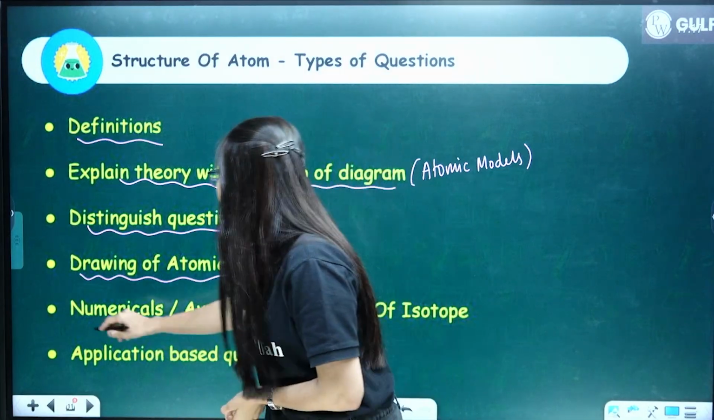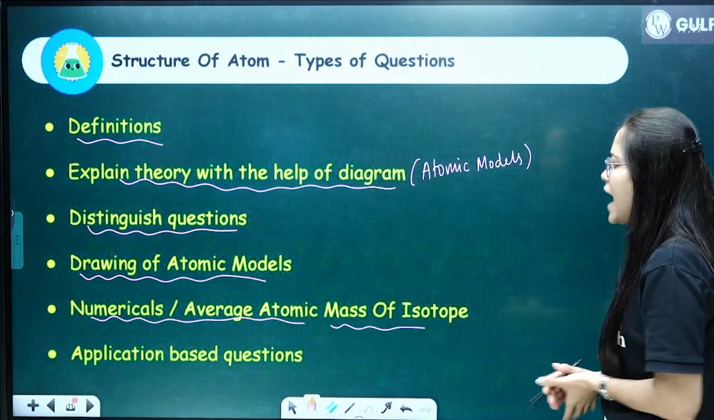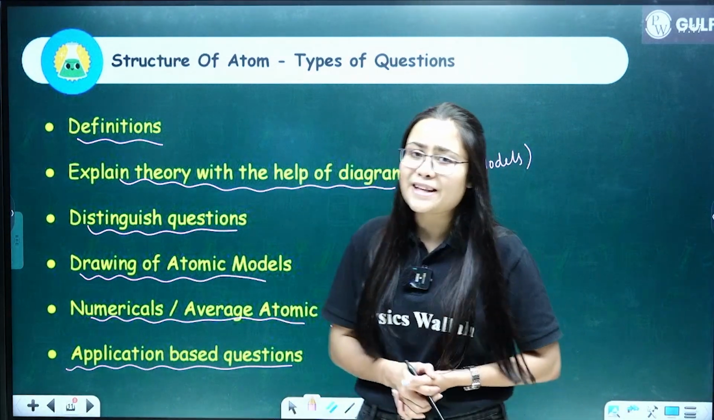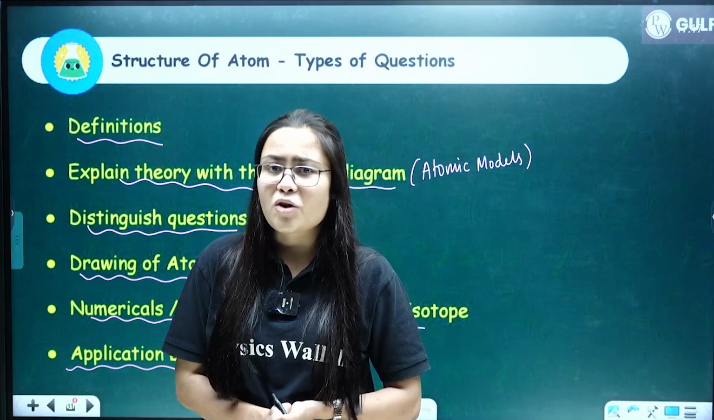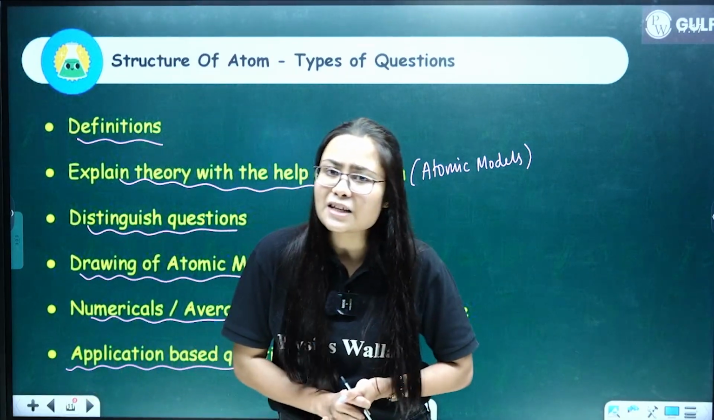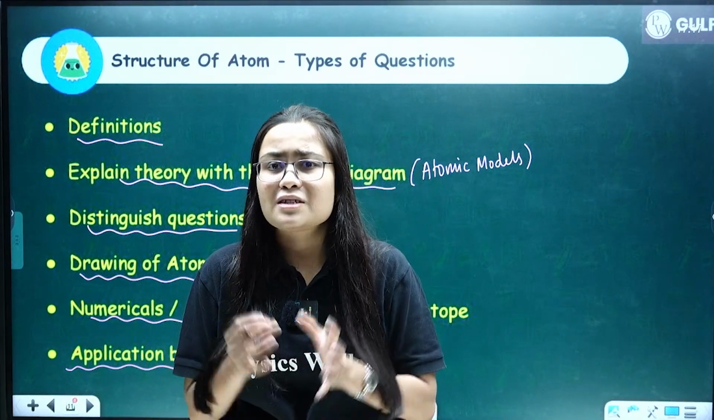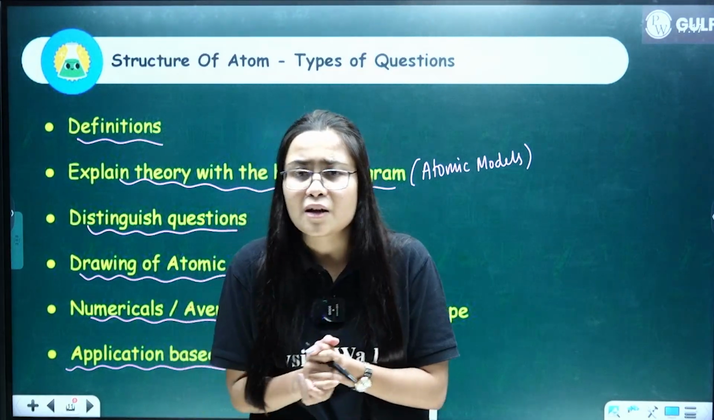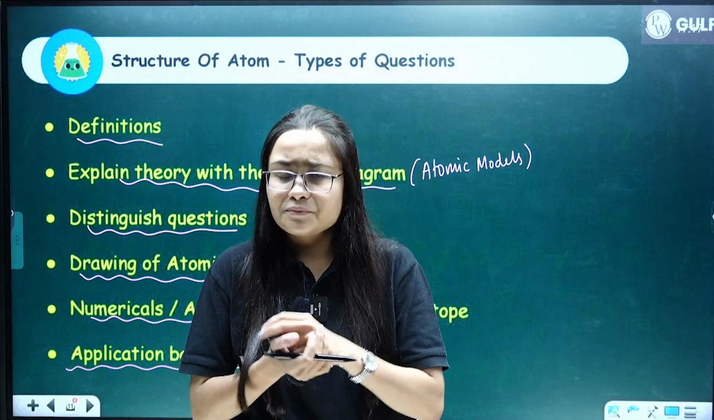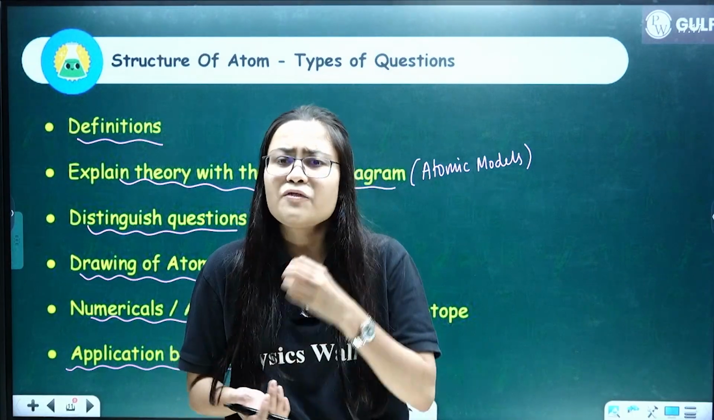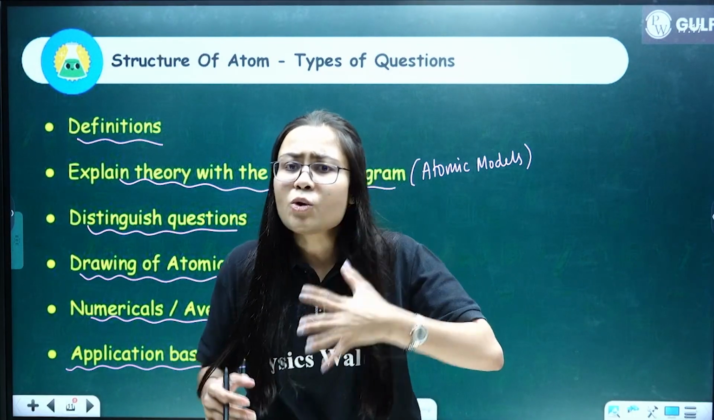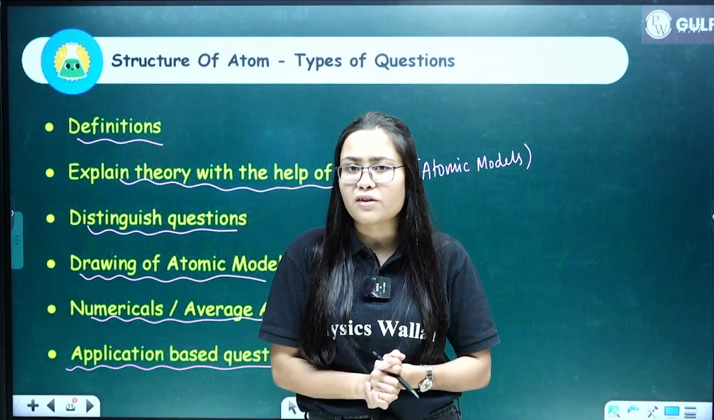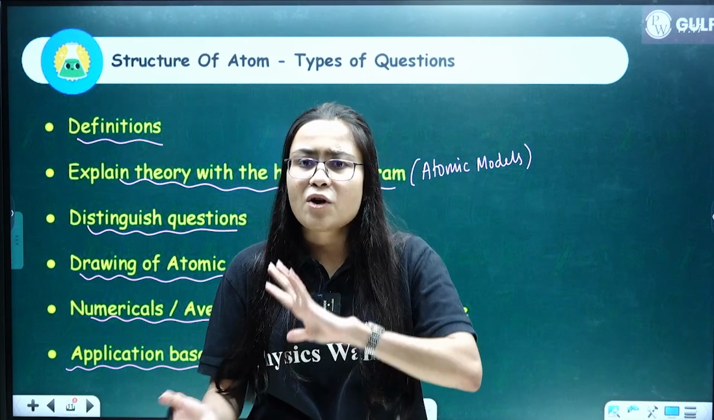Clear? Then we have numericals, as I said earlier, average atomic mass of isotope, and again application based questions are really very important from this chapter. So please understand that application based questions need a lot of revision of conceptual theory. You should be very strong with your concepts. Clear? If you are very strong with your concepts, you can easily apply them in application based questions. All right, so this was the summary for the 4 chapters.